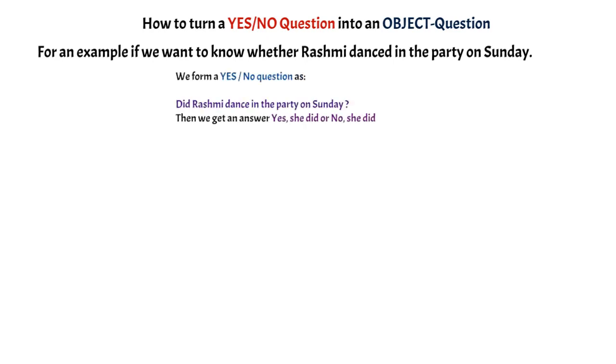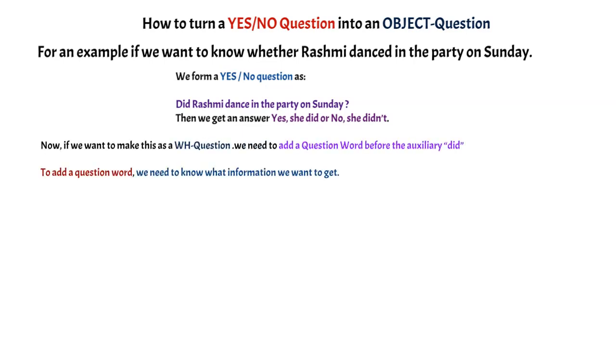Let us identify some objects from the details in the question by forming three different questions. Did Rashmi dance in the party on Sunday? Yes, she did. Now, if you want to make this question a WH object question, we need to add a question word before the auxiliary did. To know which question word to add, we need to know what information we want to get.